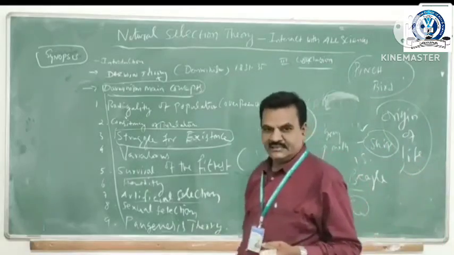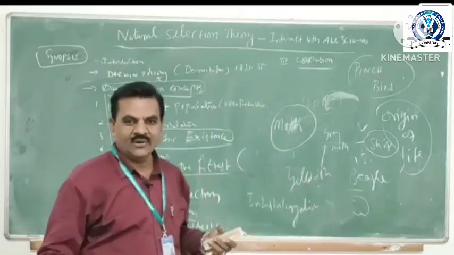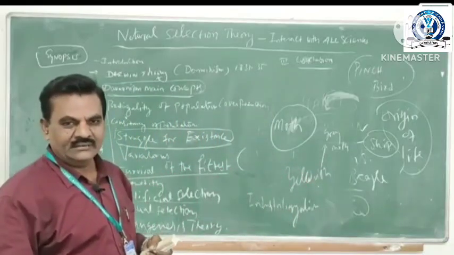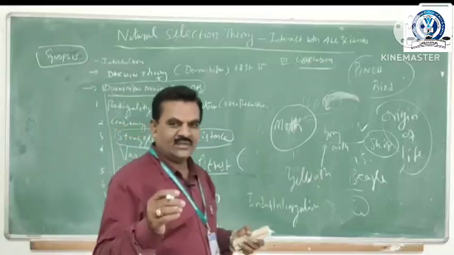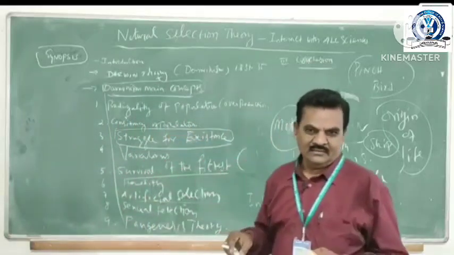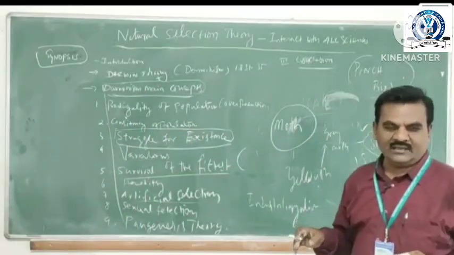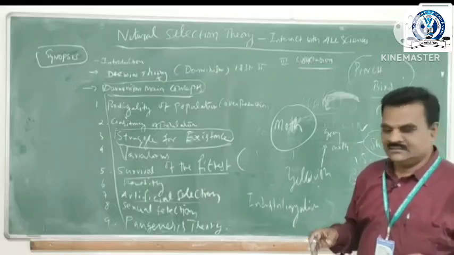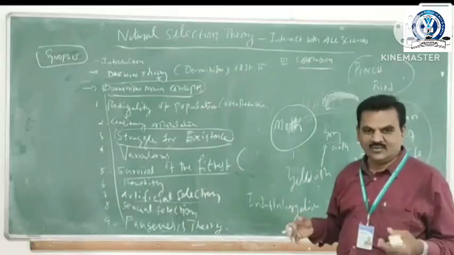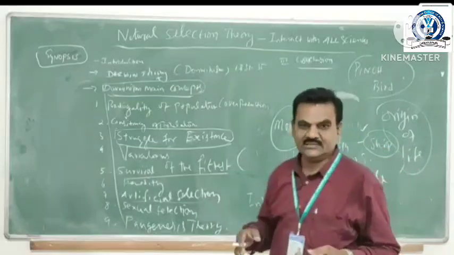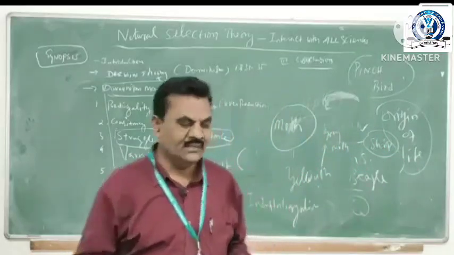The pangenesis theory is one of the important theories of Darwin. In pangenesis, some genes are found in the sperm or ovary, and some genes are found in the body cells. He didn't know about body cells and genes, but he explained the pangenesis theory.